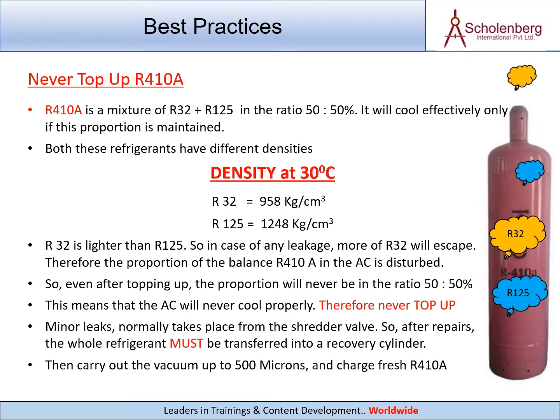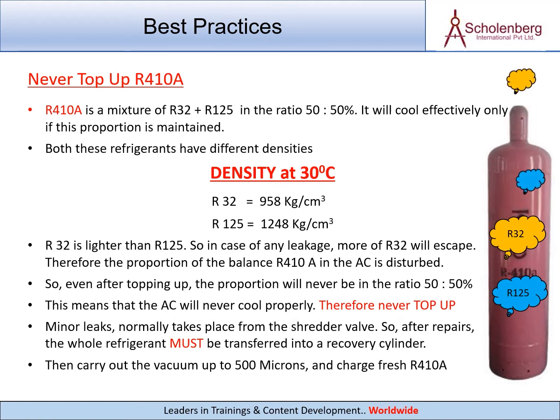R32 equals 958 kilograms per cubic centimeter. R125 equals 1248 kilograms per cubic centimeter. R32 is lighter than R125. So in case of any leakage, more of R32 will escape. Therefore the proportion of the balance R410A in the AC is disturbed.